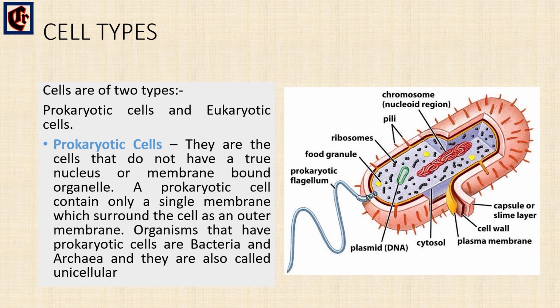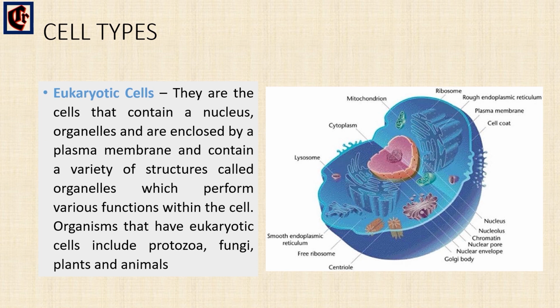Next we'll see eukaryotic cells. These are the cells that contain a nucleus, and they have a plasma membrane and contain a variety of structures called organelles, which have different specified functions. The organisms which have eukaryotic cells include protozoa, fungi, plants, and animals. Even me and you, your cells and my cells, are eukaryotic cells.